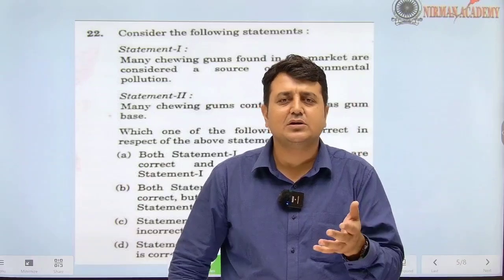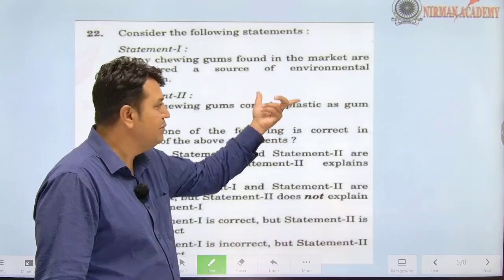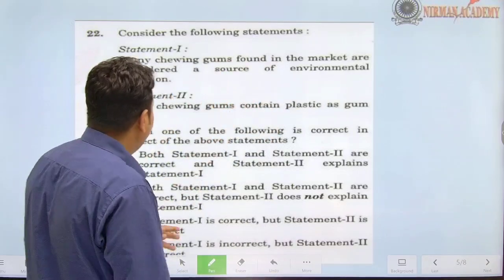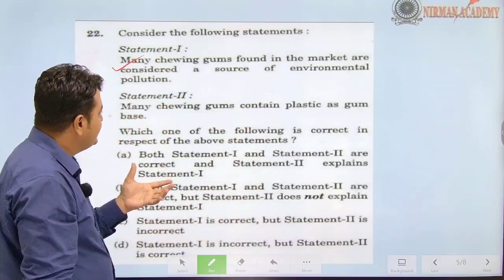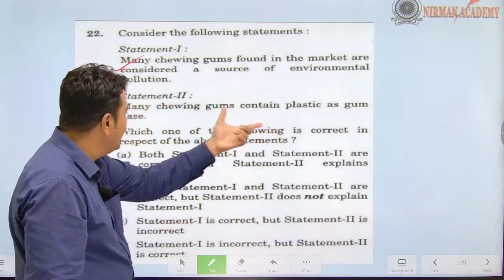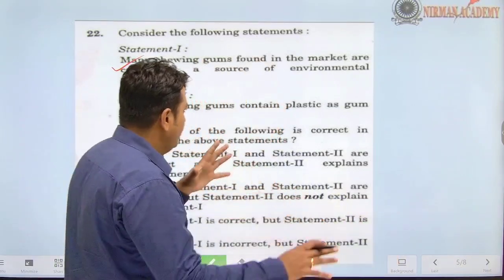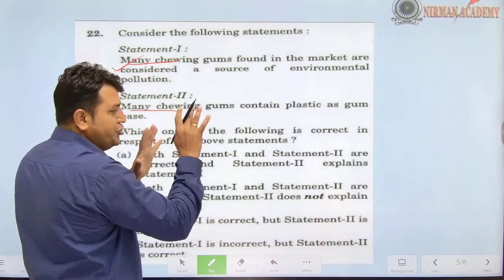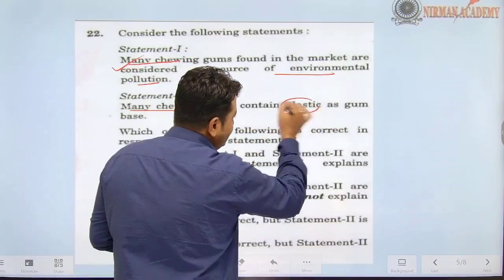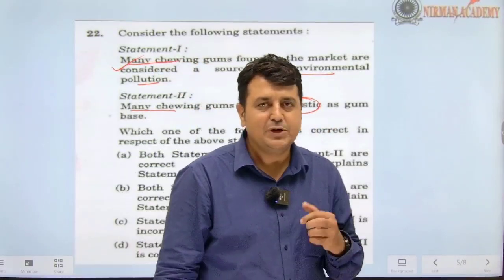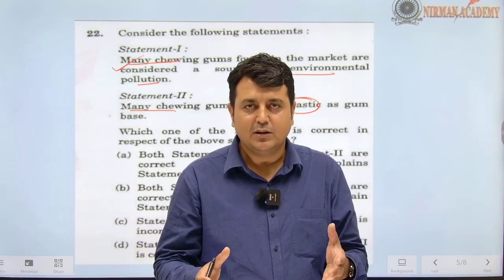Of course, and you know there are certain countries where chewing gum is banned, especially Singapore. And why is it banned? Because it creates environmental pollution. Is it true? Yes. With the help of common sense, you can answer this question. Now, next statement: many chewing gums contain plastic as a gum base. Many chewing gums, it's a generalized word. Don't you think plastic is one of the reasons for environmental pollution? Yes, of course. So both statements are correct.